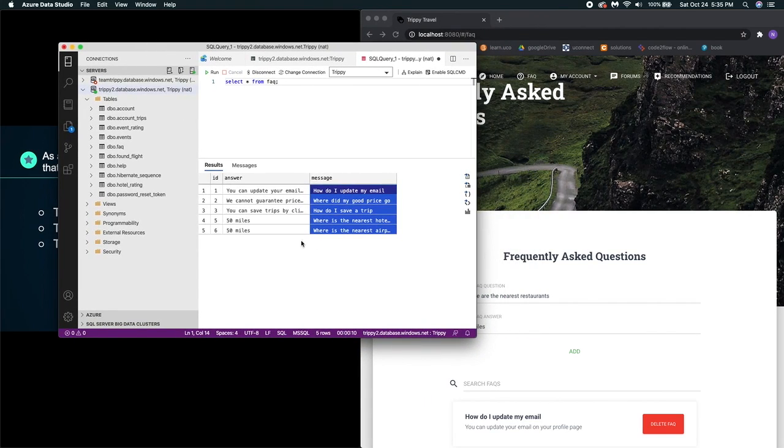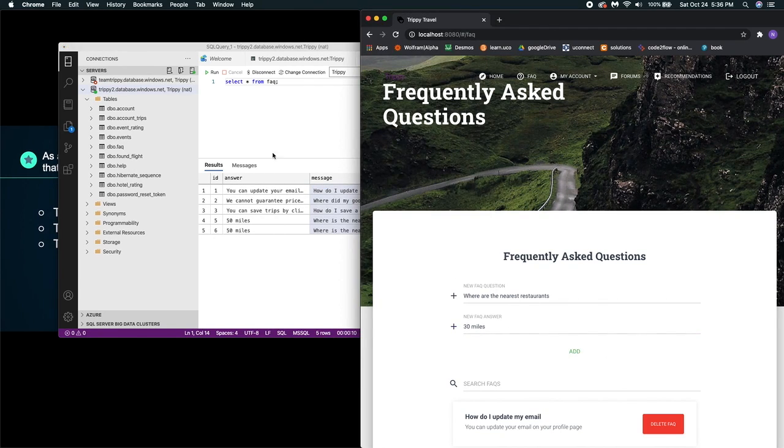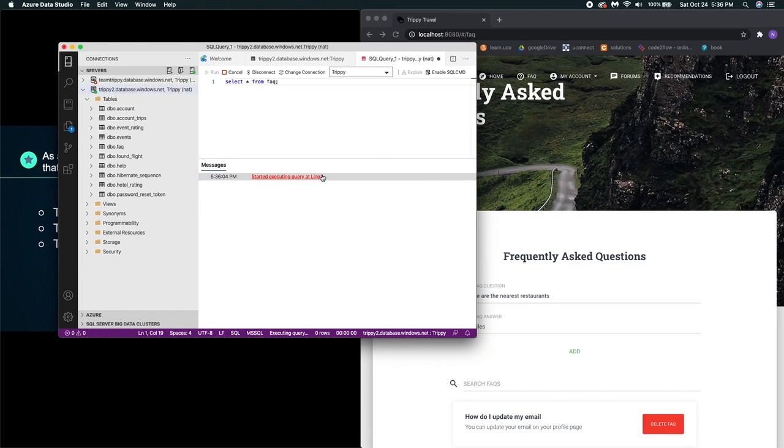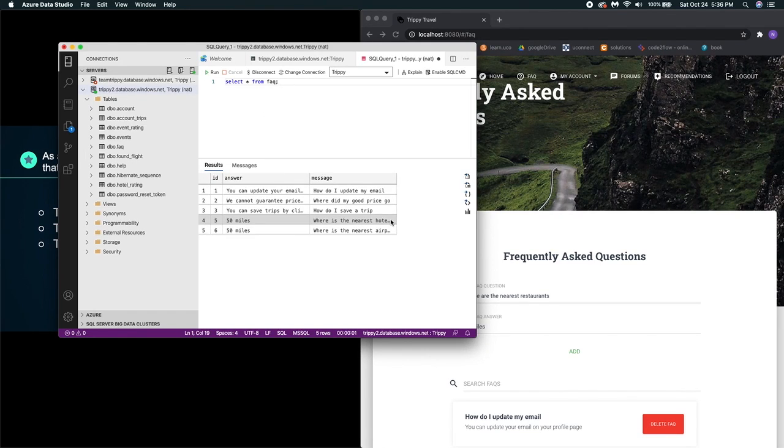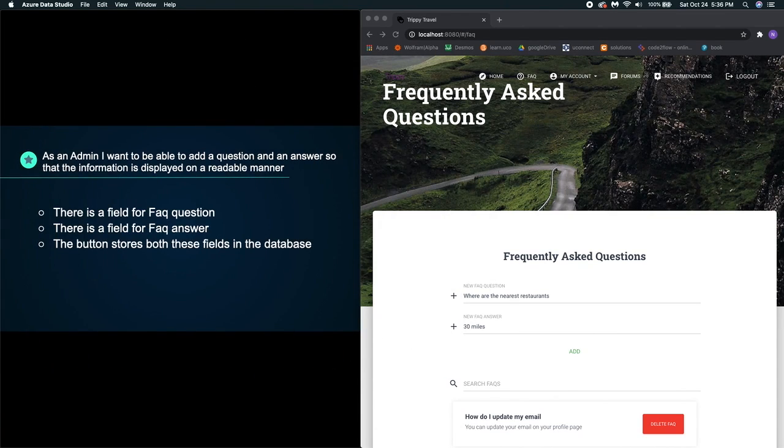So right now we have these two fields here in the database. And if I add that, you can see that that's updated there. So those are stored.